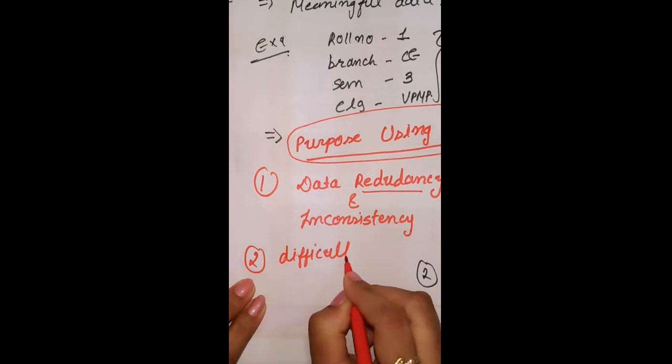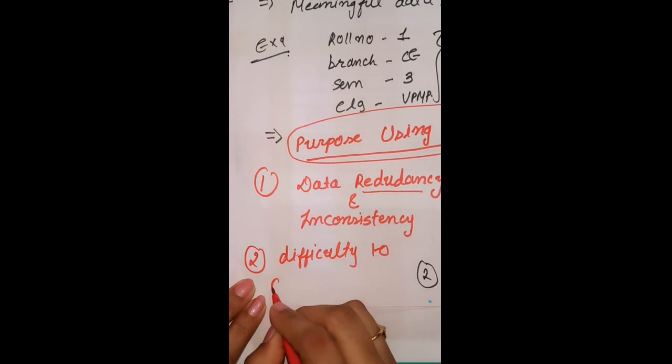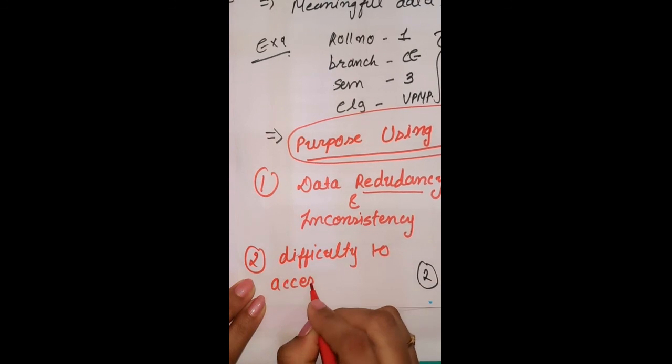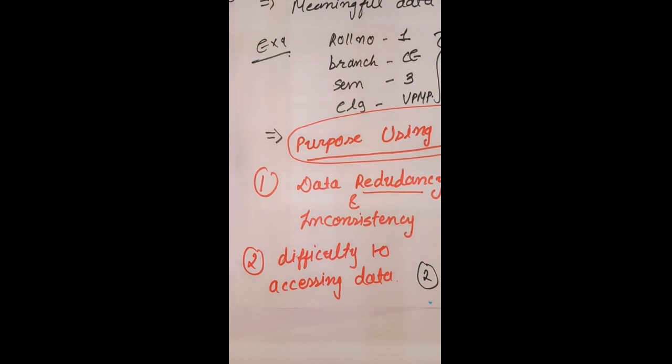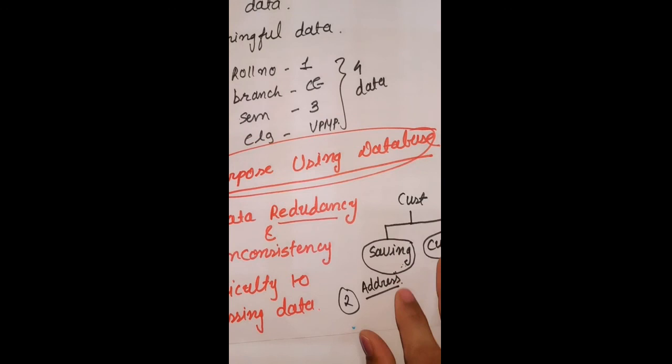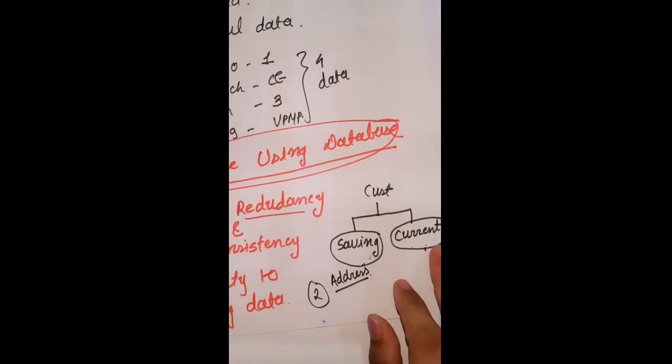Difficulty accessing data. So how will this happen? Suppose I want to access all the information of customers. We already have 2 files, so we can get it from any file.